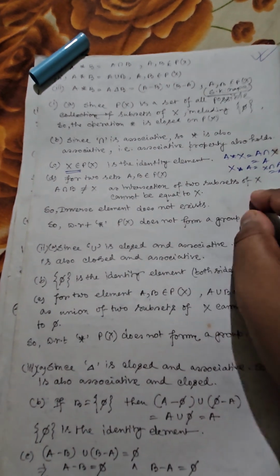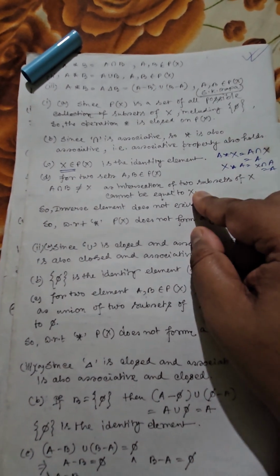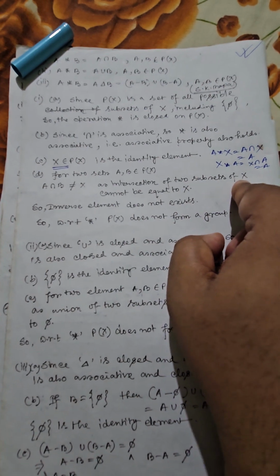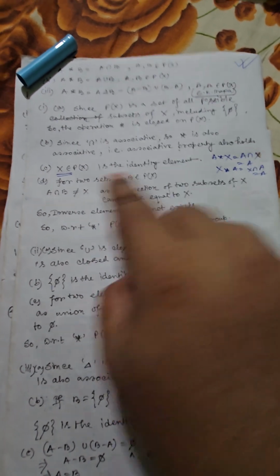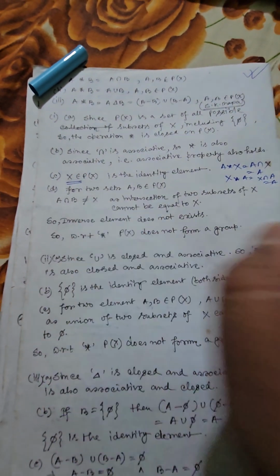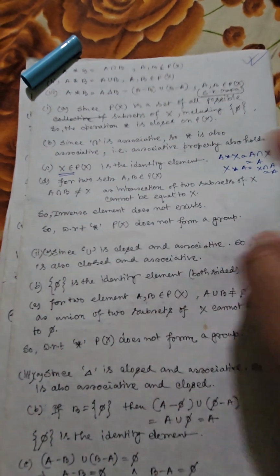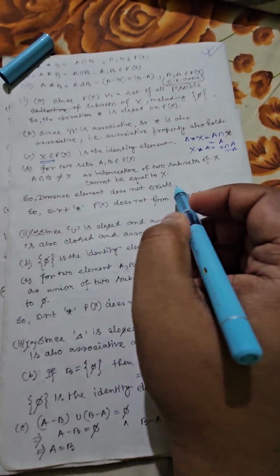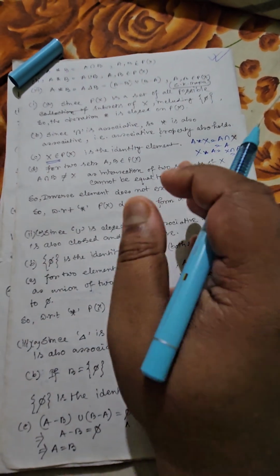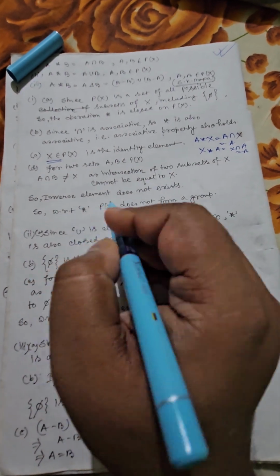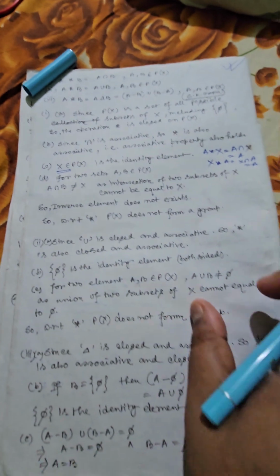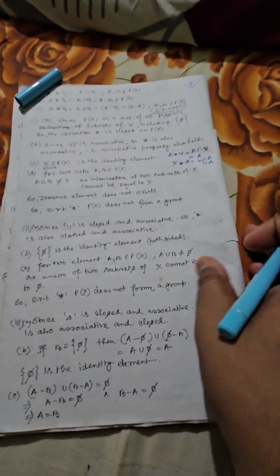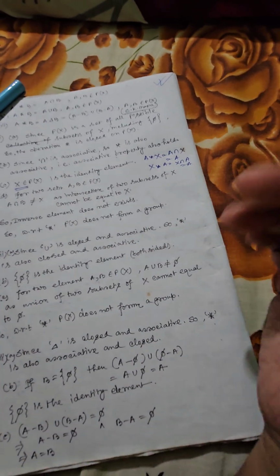It can never be equal to the original structure, and hence intersection of two subsets of X can never be equal to X. So A intersection B should give you the identity element which is supposed to be X in this case, but here you cannot get any identity structure. So inverse element does not exist in the first composition, so star does not form a group with respect to A intersection B. So in case of intersection, it fails to become a group.